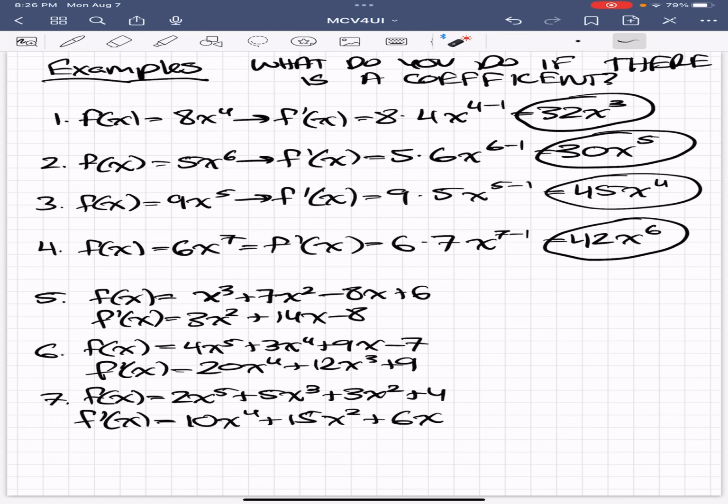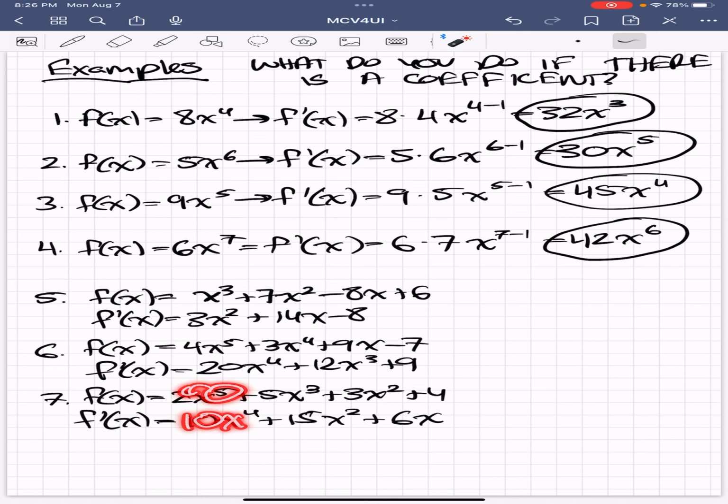I have 2x to the power of 5 plus 5x to the power of 3 plus 3x to the power of 2 plus 4. If we have a constant, the constant derivative is 0, which I will be covering in a separate video, or it was covered in the first video, and you can go check that out as well if you would like, the derivative function. I brought 5 down, I multiplied it with a 2 to get 10.